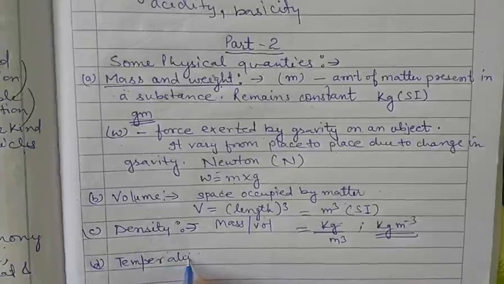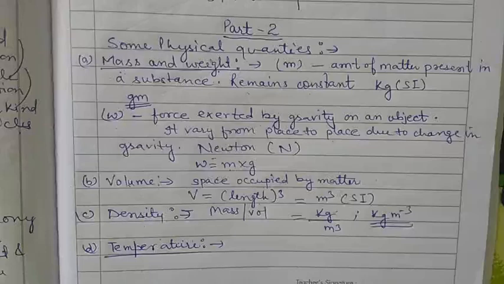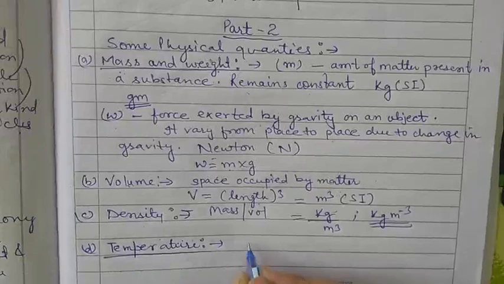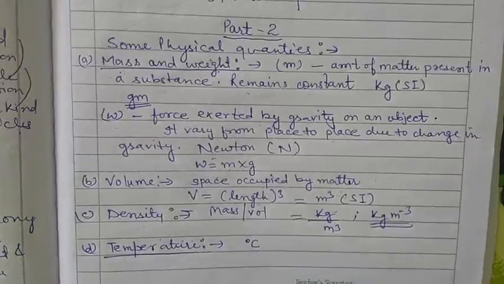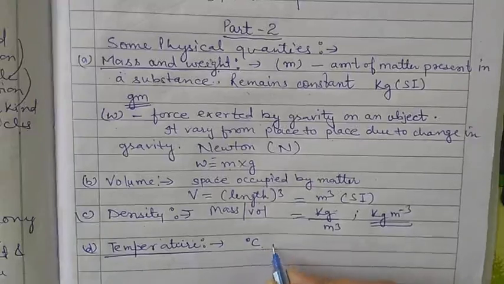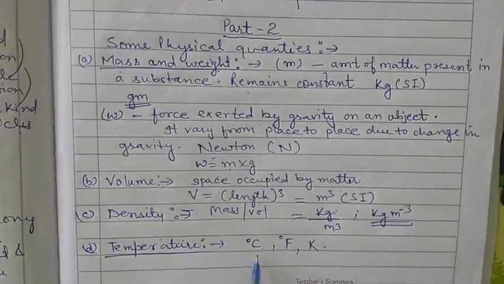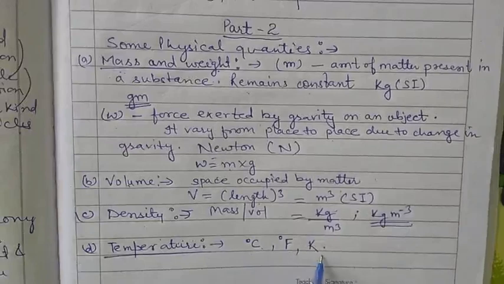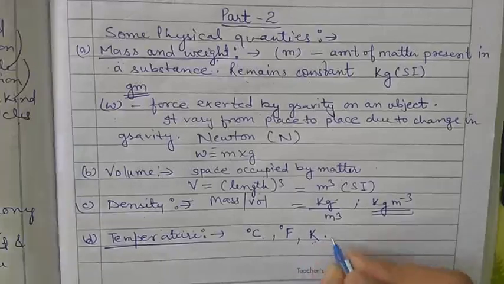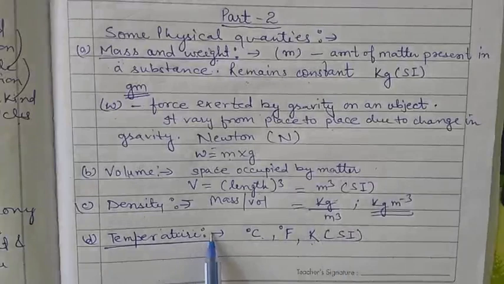Now the next one is temperature. There are three common scales to measure temperature. The first is degree Celsius, the second is Fahrenheit, and the third is Kelvin. K is the SI unit. Kelvin is the SI unit of temperature.